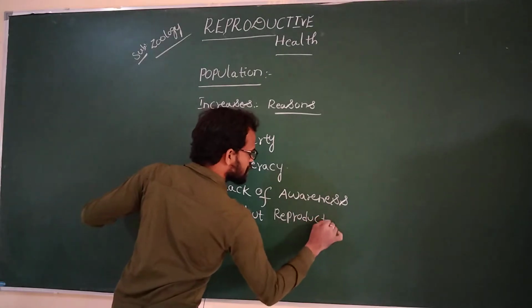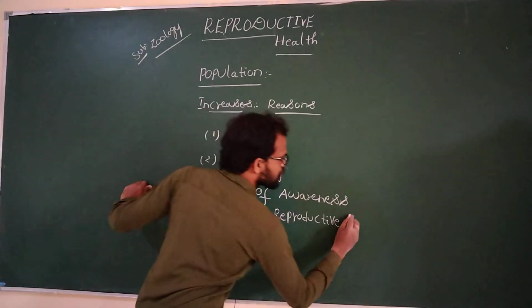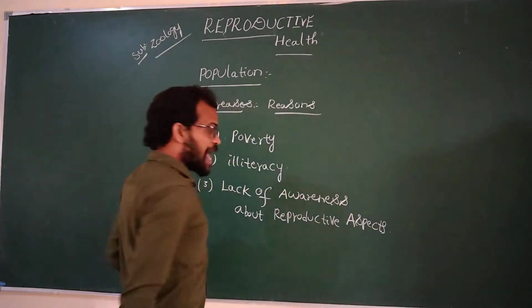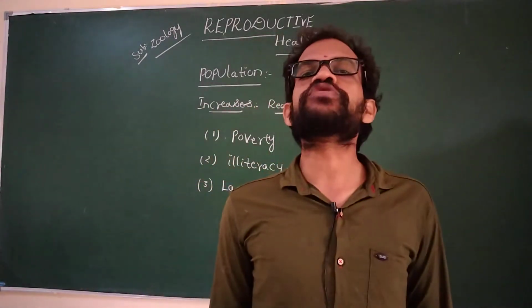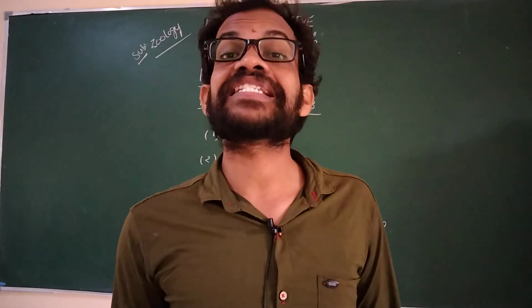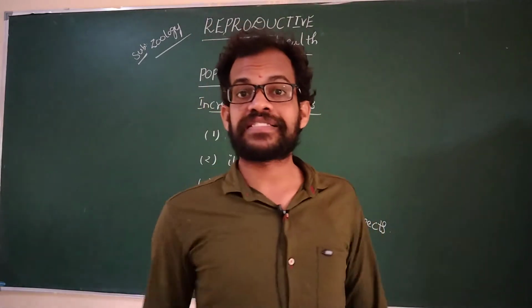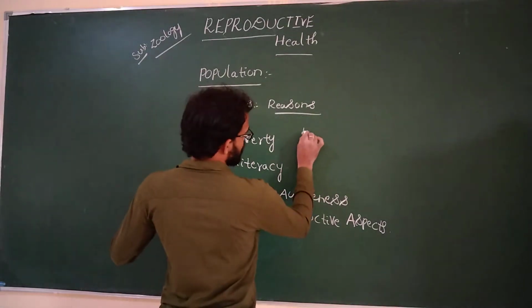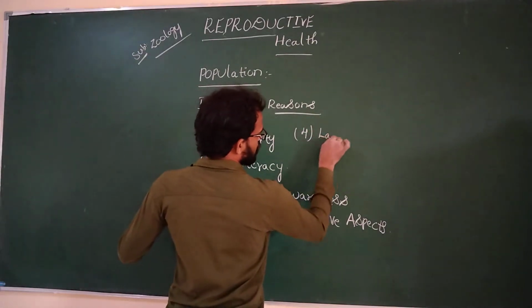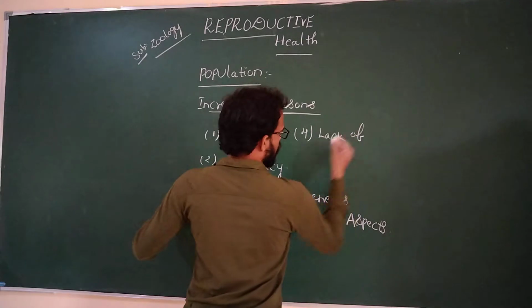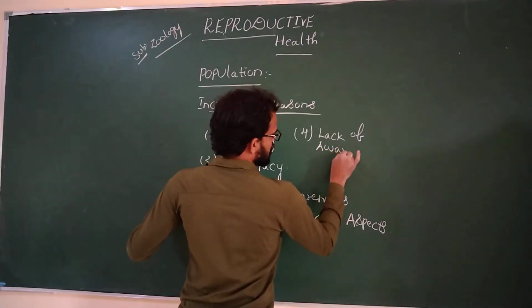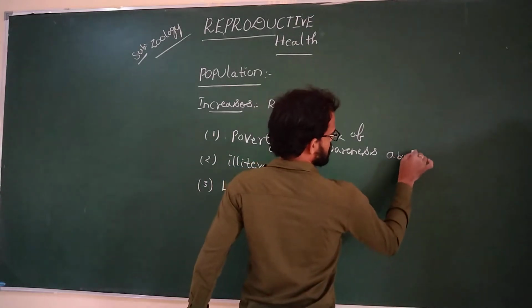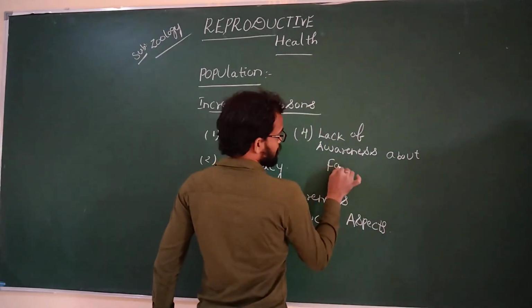Lack of awareness about reproductive aspects: lack of awareness about reproductive problems, reproductive health, contraceptive methods, and family planning methods. Remember, lack of awareness about family planning.